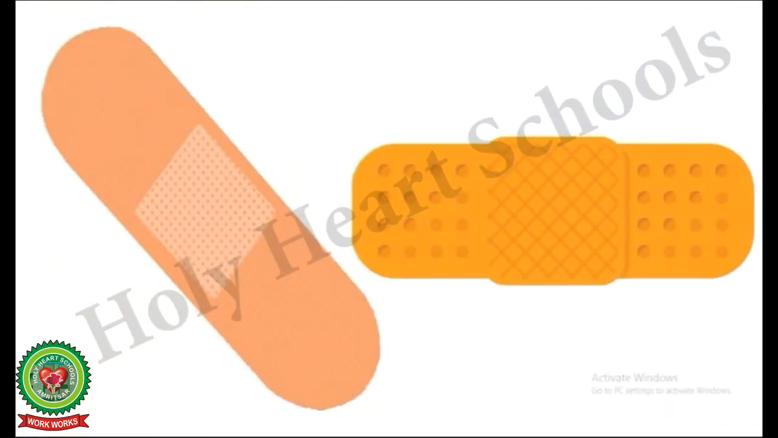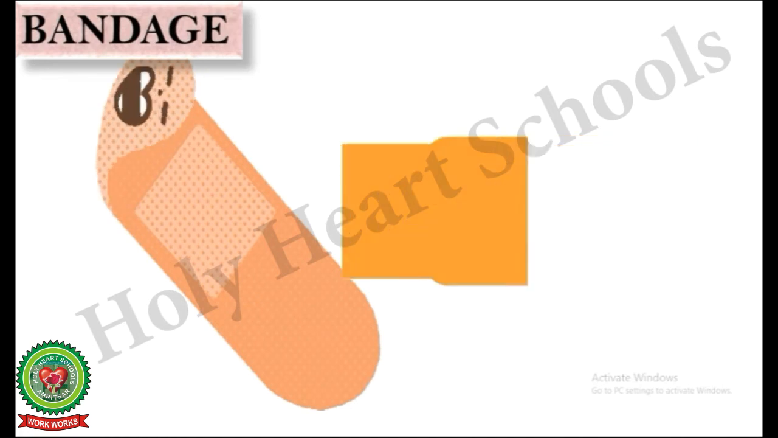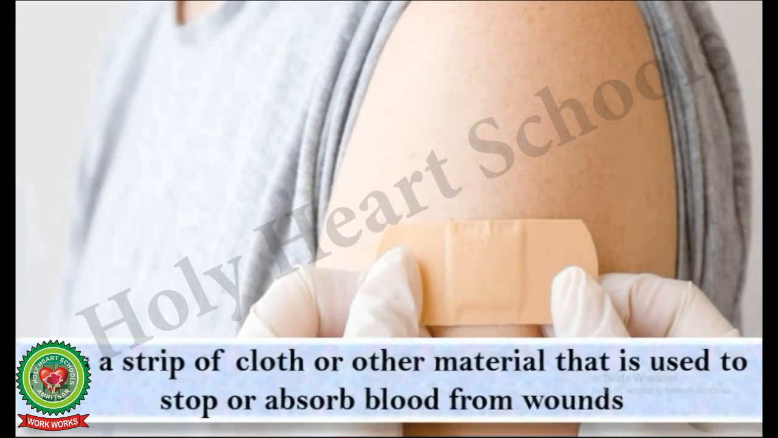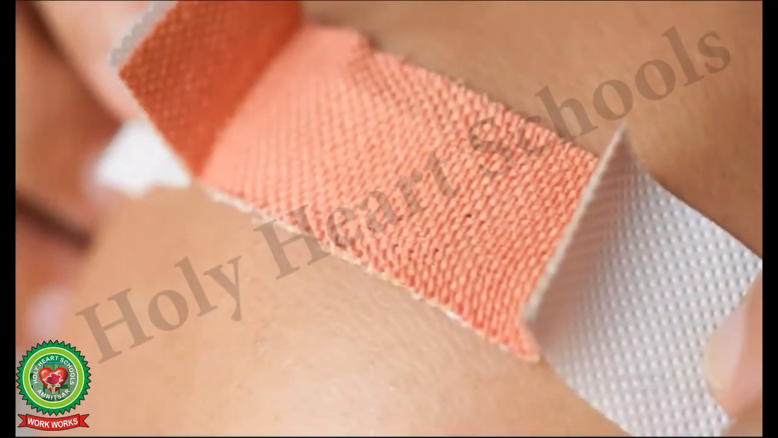The last one is bandage. A bandage is a strip of cloth or other material that is used to stop or absorb blood from wounds. It is tied around an injury or part of someone's body that has been hurt.